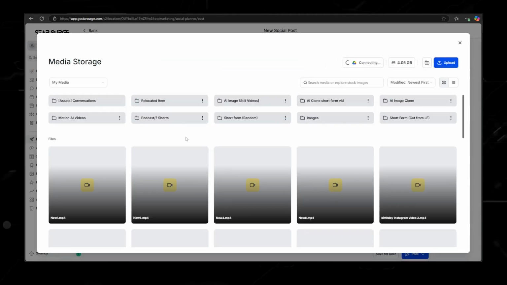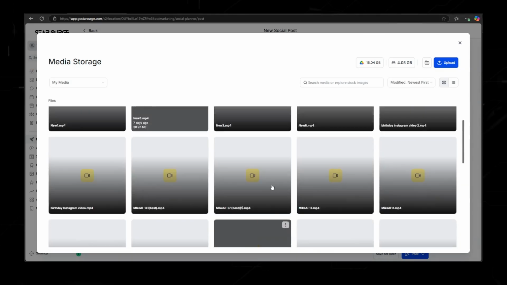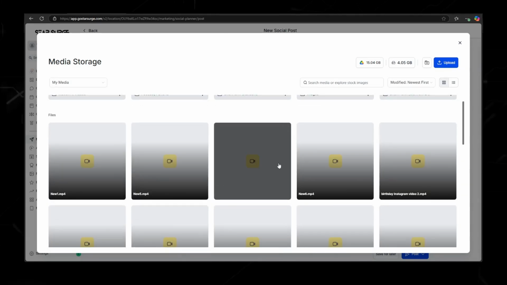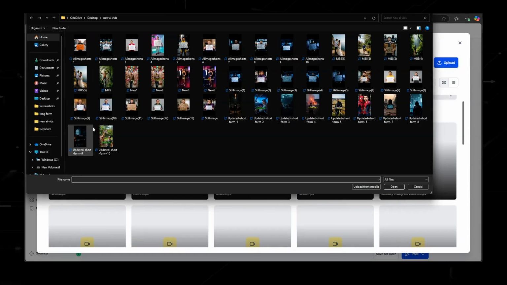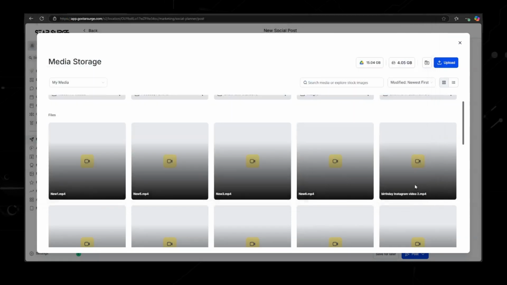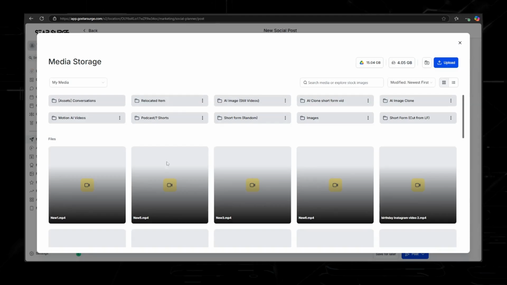This is the little video button. And as you can see, I have a bunch of videos already in here. And what you would need to do to get videos in here is just go to upload, and then wherever you saved those AI generated videos that I have, after you've imported in the CapCut, you would just upload it in here, and then you would upload it.